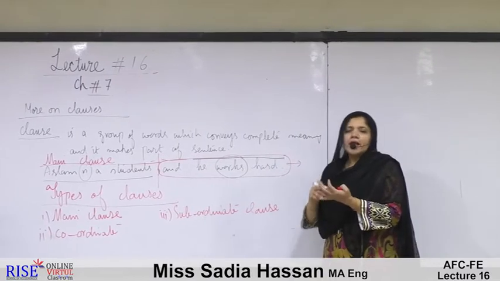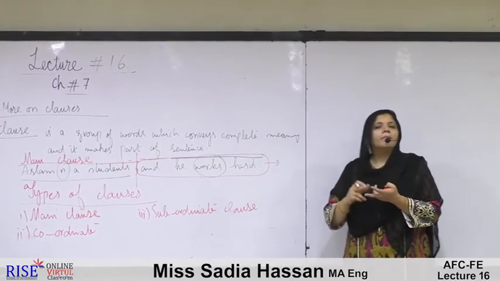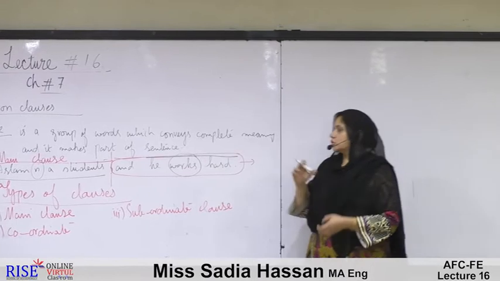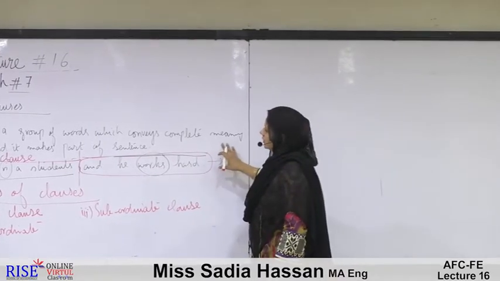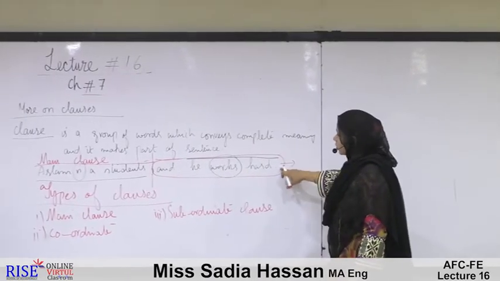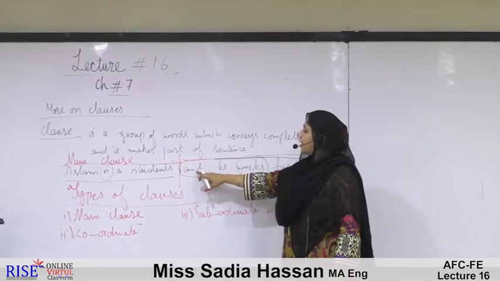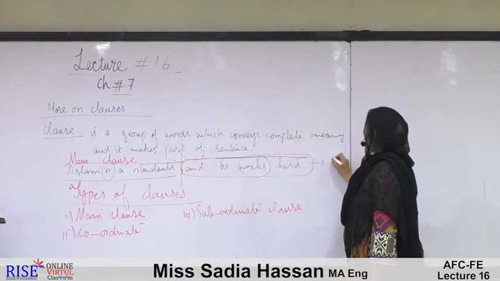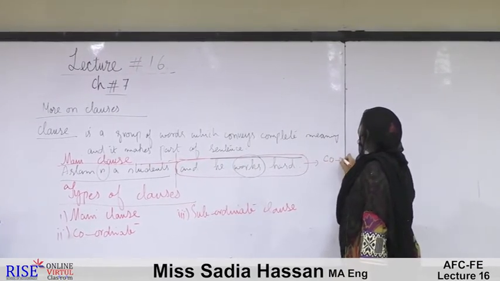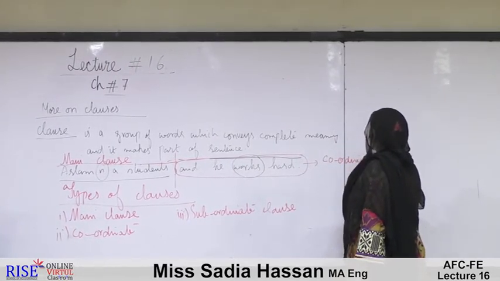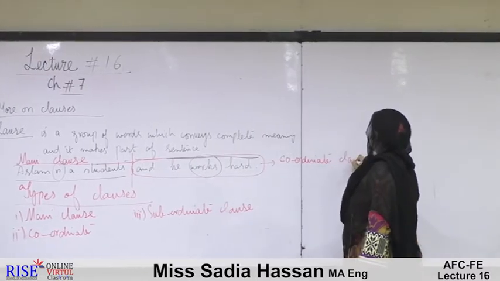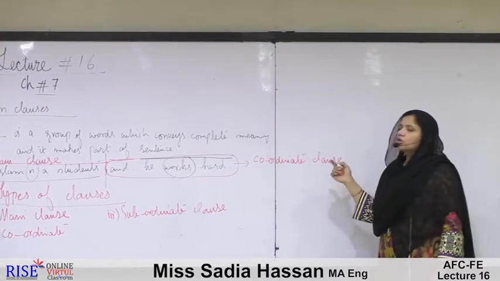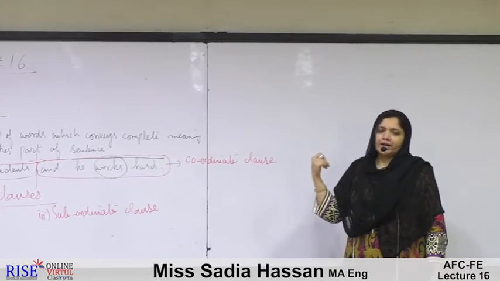That includes and, for, but, yet, or, so. This clause is followed by a coordinate conjunction, so this clause might be called a coordinate clause.